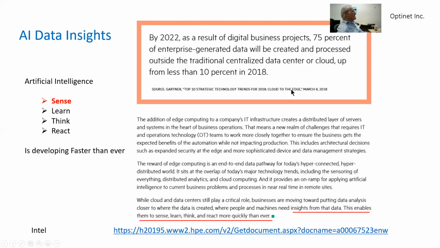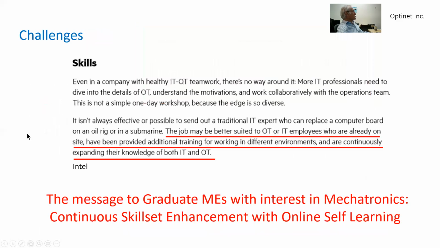So the data that we collect from sensors is going to be distributed into clouds and also into an edge. Cloud meaning a distant location from the place where the sensor is being collected, and then it's analyzed in a cloud, and an edge is where it is in close proximity. And the entire process is going from sensing to learning to thinking and reacting with an increased intelligence.